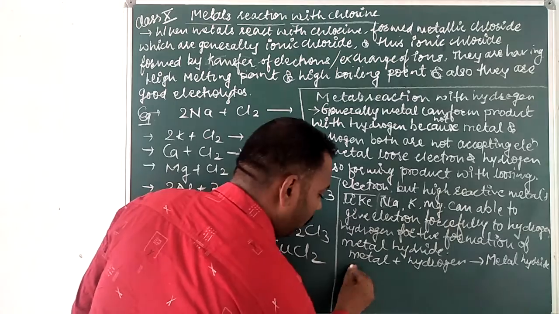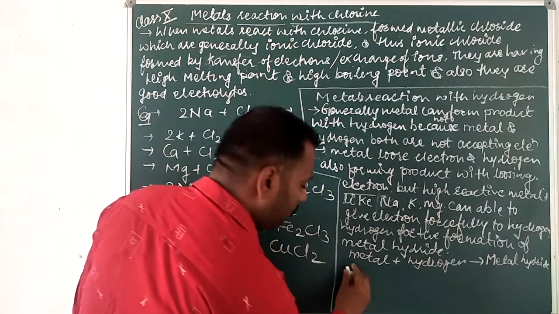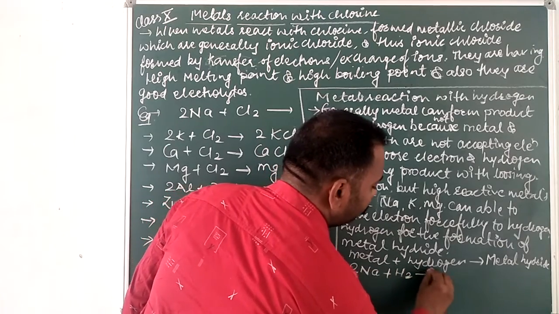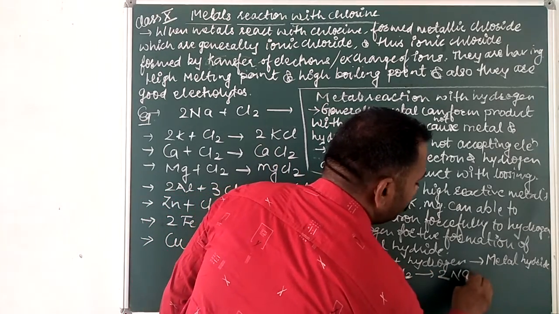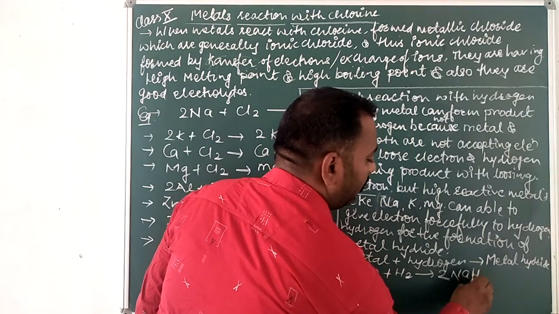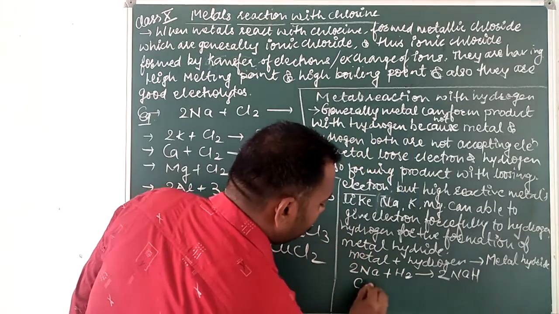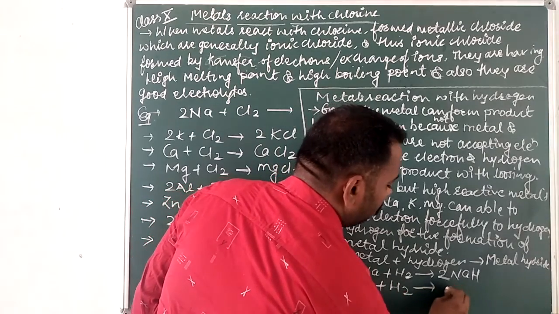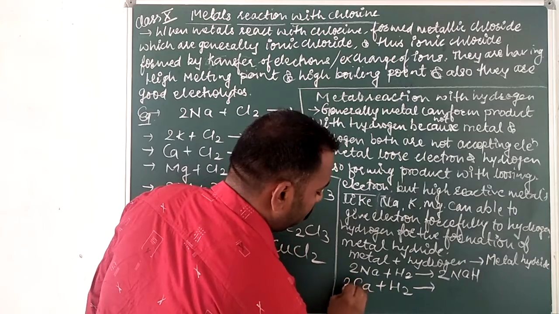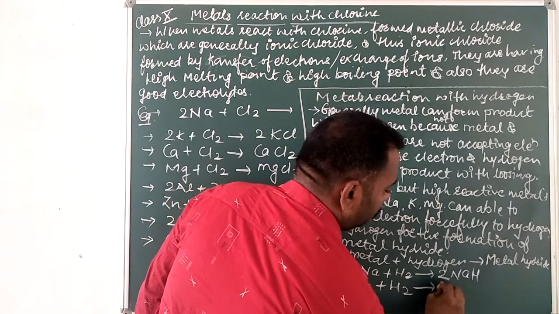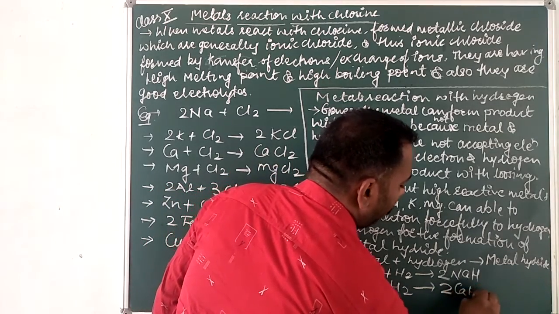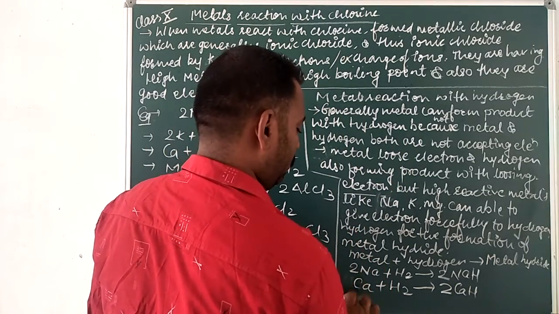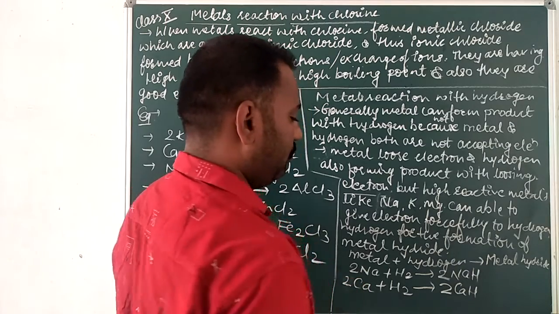Okay. So we have one or two examples to take. 2Na plus H2 gives 2NaH. Ca plus H2 gives CaH2.